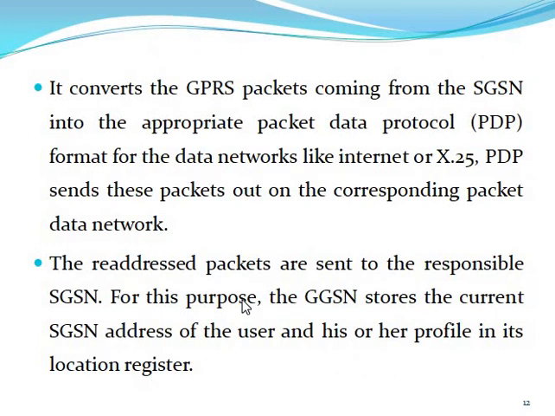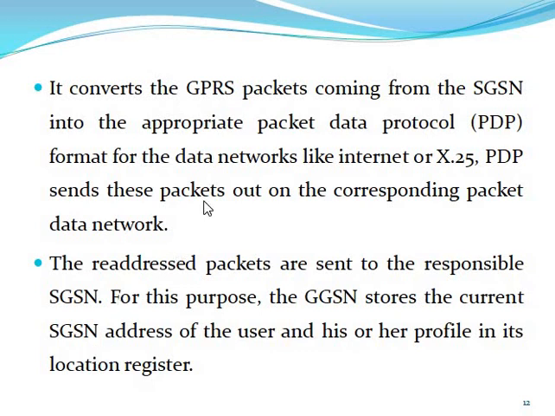It is also used to convert the GPRS packet coming from the SGSN into the appropriate data protocol format for the data network, like the Internet or X.25, the PDP, and send the packet out to the corresponding packet data network. So what does the GGSN do?